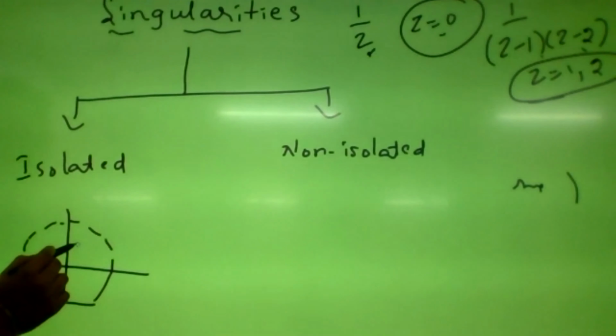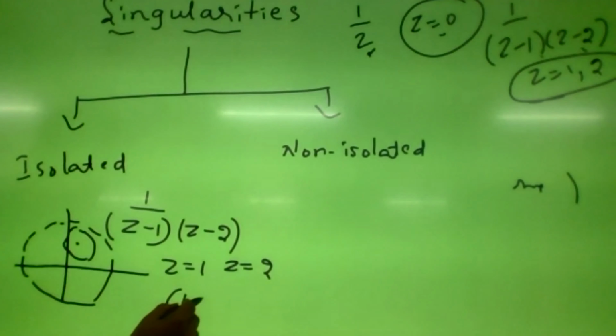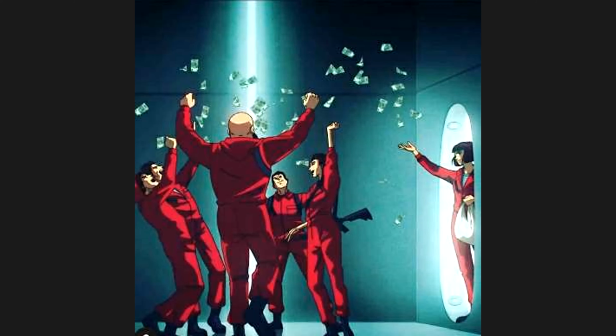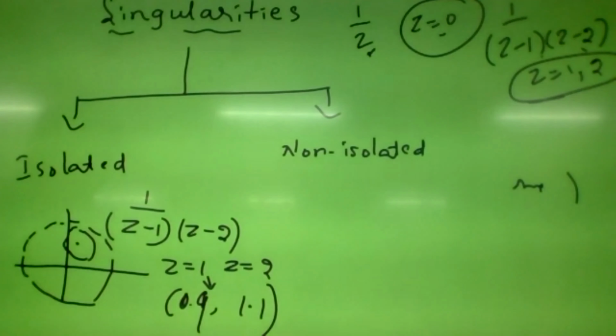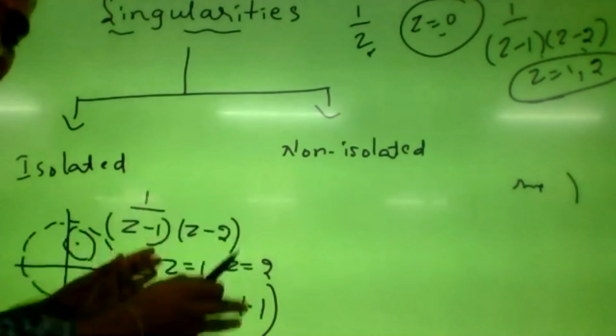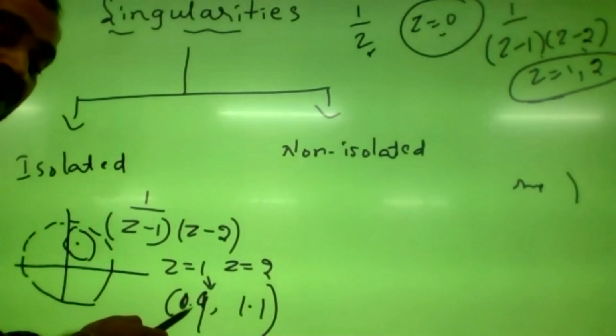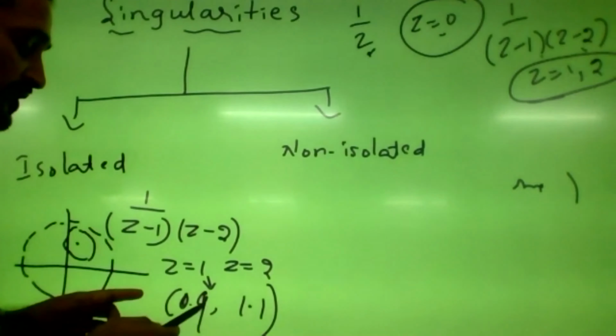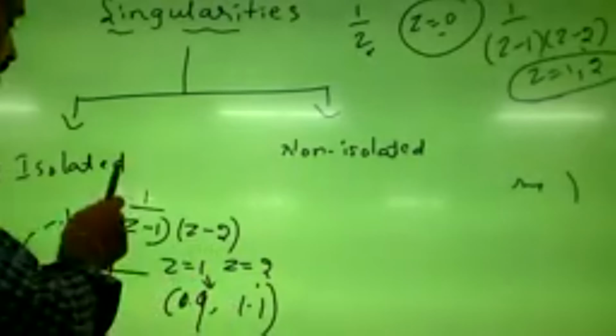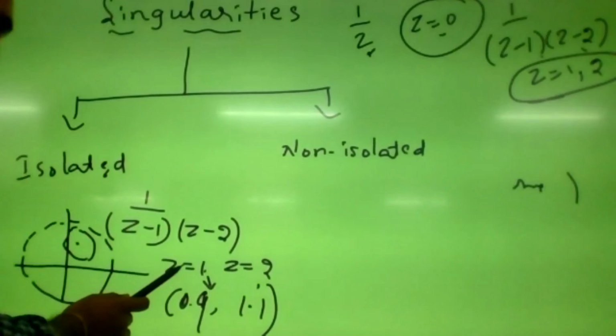Here the singularities are z equals 1 and z equals 2. The neighborhood of the point z equals 1 will be 0.9 to 1.1. Actually, a neighborhood means a very small value only, something like 1.05. In this neighborhood, the function is not analytic only at the points z equals 1 and z equals 2. So these singularities z equals 1 and z equals 2 are isolated singularities.